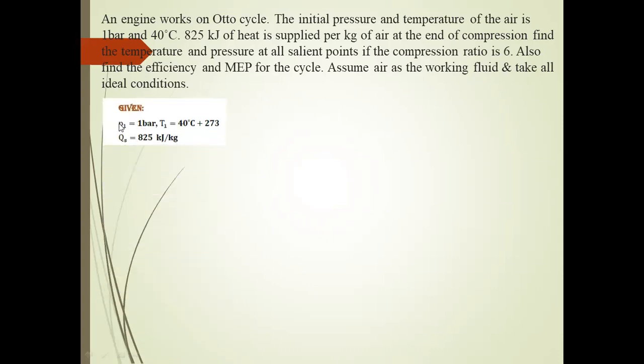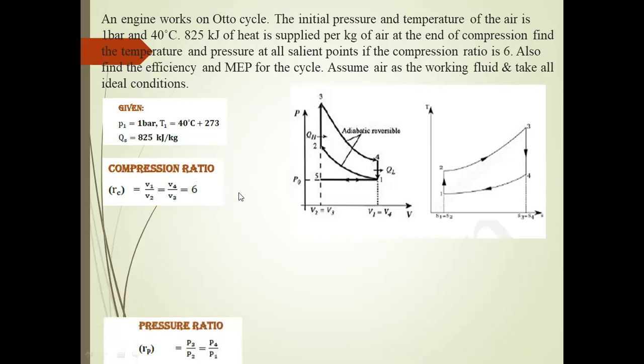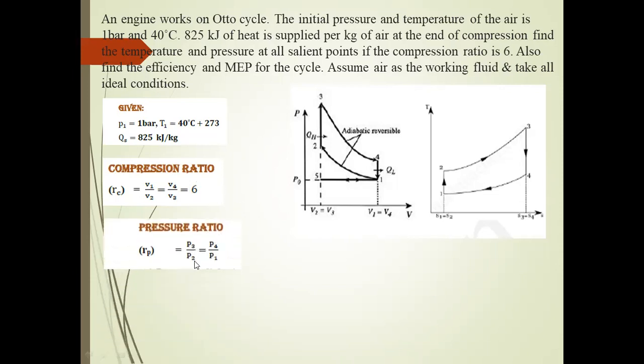From the given problem, the given data is P1 is equal to 1 bar and T1 is equal to 40 degrees Celsius, to be converted to Kelvin, and heat supplied is equal to 825 kilojoules per kg. For every problem we can draw the PV diagram and TS diagram; only then can you understand how to solve the problem. From the compression ratio, V1 by V2 is equal to V4 by V3 equal to 6, which is already given in the problem. From the pressure ratio, P3 by P2 is equal to P4 by P1.